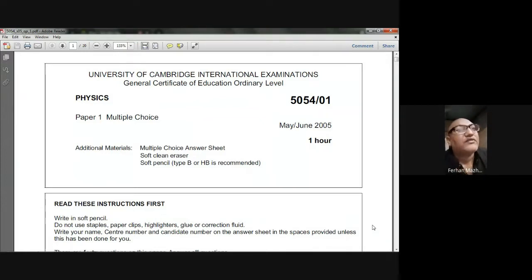Right now, I am with the 11th Cambridge class. The subject we are studying is Physics 5054. Today, we have set our hearts to solve a paper 1. The paper is May June 2005. It's an MCQ paper and it has 40 questions, and we will try to do as many questions as possible in this lesson. So let's start.